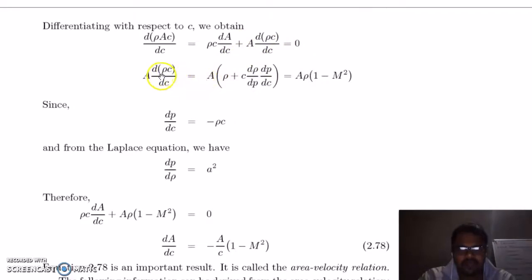We can separate. First we take the derivative of density, which is c into del density. We can divide by dp and multiply by dp, and you will get this equation here. Plus then you have to take the derivative of velocity. When you take the derivative of velocity, you will get dc by dc, which will cancel out, and you will get area into density. Now these two terms can be written as follows: we take this term dp by dc, which can be written as minus density into c.